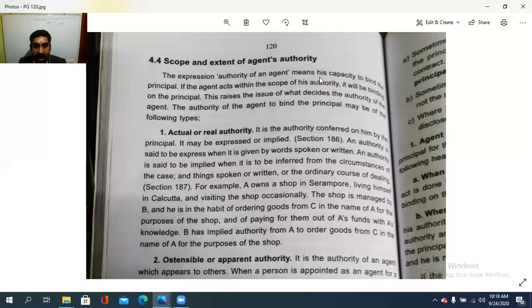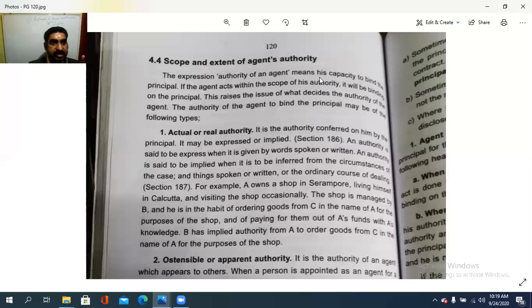The shop is to be managed by another person B, and he is in the habit of ordering the goods from C in the name of A for the purpose of the shop. So B orders goods from C in the name of A for the shop. And of paying them out of A's fund. It is A's money, with A's knowledge. So A also knows about this.